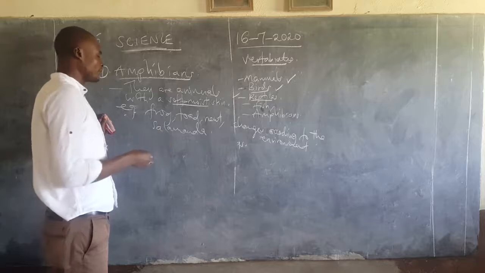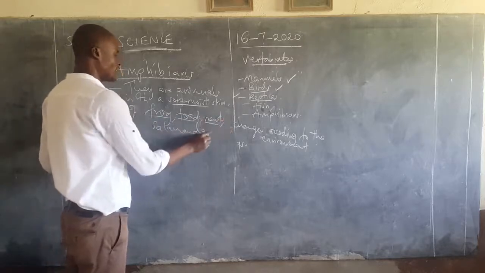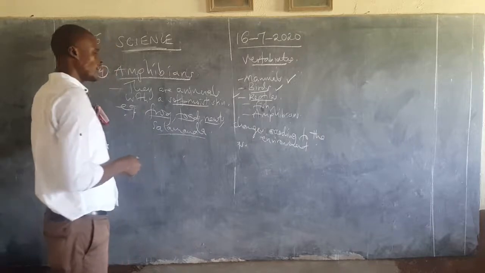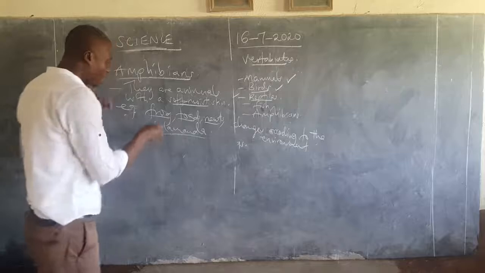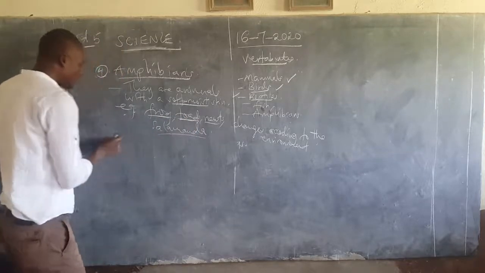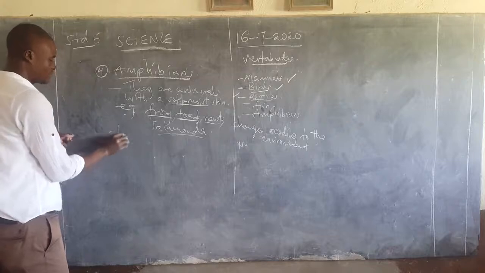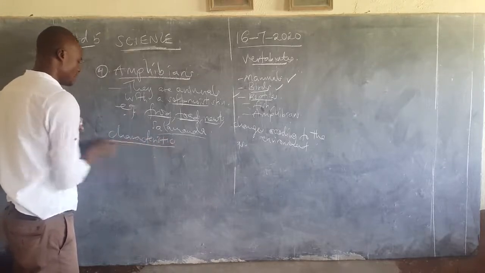Salamander is an amphibian, together with frogs, toads, and newts. A frog is small in size, as toads are big. So let us look at their characteristics.